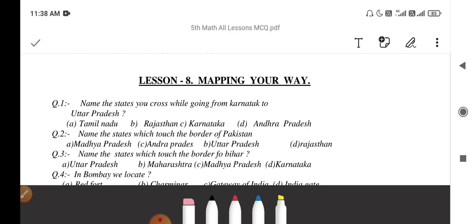Question number 1. Name the states you cross while going from Karnataka to Uttar Pradesh. While you go from Karnataka to Uttar Pradesh, either you have to go through Rajasthan or you can go through Andhra Pradesh. So Rajasthan and Andhra Pradesh are correct.